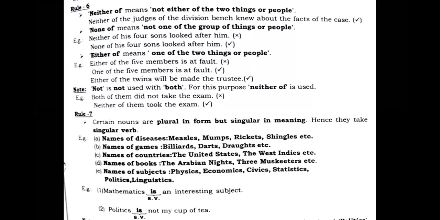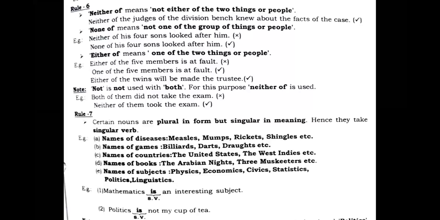Let's see the next one, which is none of. None of means not one of the group of things or people, means it refers to more than two. None of means not one of the more than two, right?